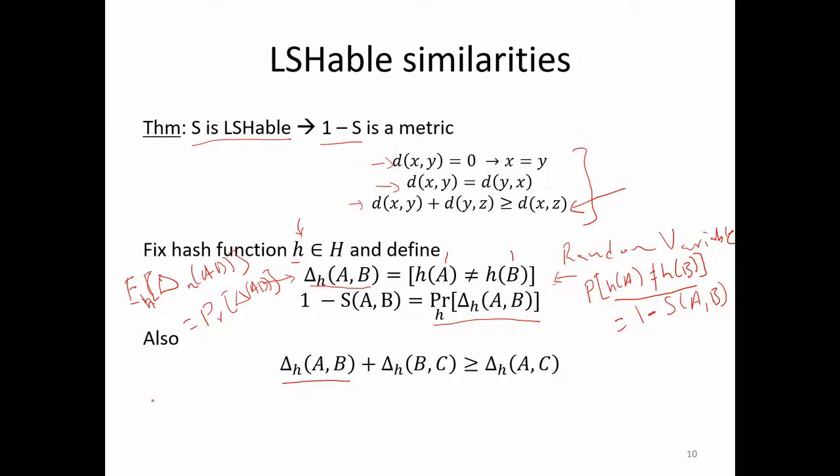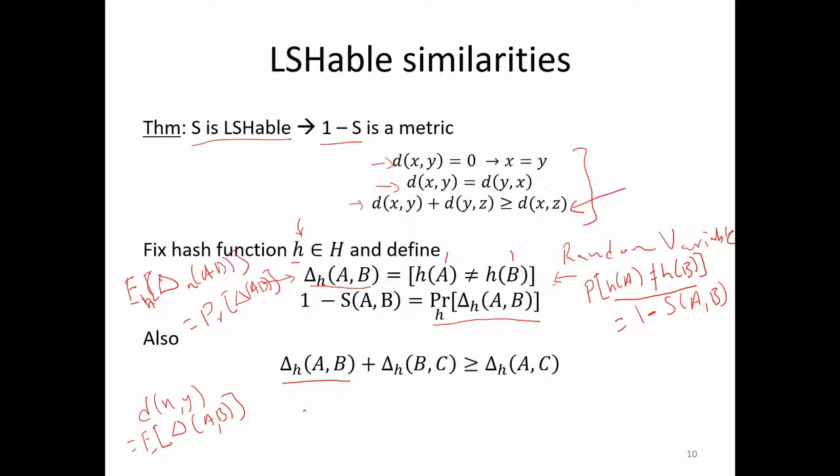The distance between X and Y, which is 1 minus this, is really equal to the expectation of delta AB. It is easy to show, you can see it yourself, that if X is equal to Y then distance is 0, and distance is also symmetric.